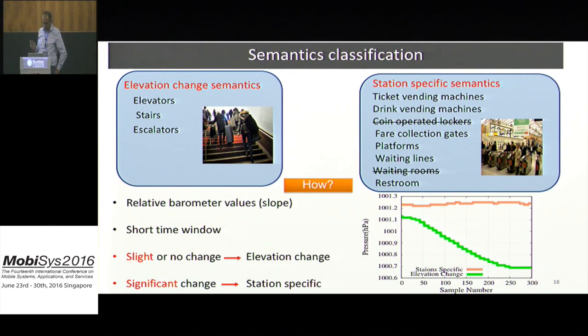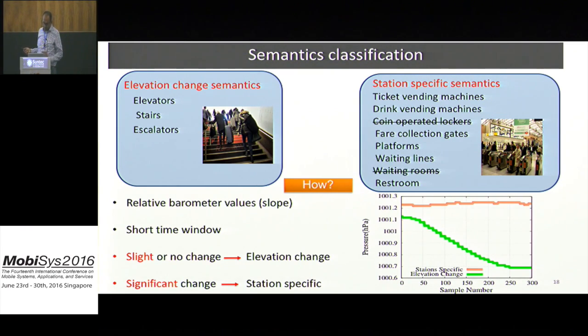We addressed all these challenges, and we provide our system for railway station semantic classification. We basically depend on the user behavior while using these semantics to identify them. We broadly classify station semantics into two main classes. The first class is the elevation change semantics, which include elevators, stairs, and escalators. The second class is other station-specific semantics like ticket vending machines, drink vending machines, lockers, fare collection gates, platforms, waiting lines, waiting rooms, and restaurants.